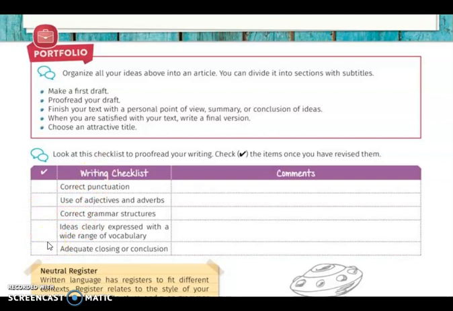Please tell me if your ideas are clearly expressed with a wide range of vocabulary. It will be perfect if you include some of the vocabulary words. That will be a great detail. And finally, you have to tell me if your conclusion, your closing, was adequate, or if you consider that it was missing something. Maybe in the moment that you are checking everything, you have another idea for your conclusion. If that is the case, please include it in your comments. If you consider that everything is all right, just put a check.